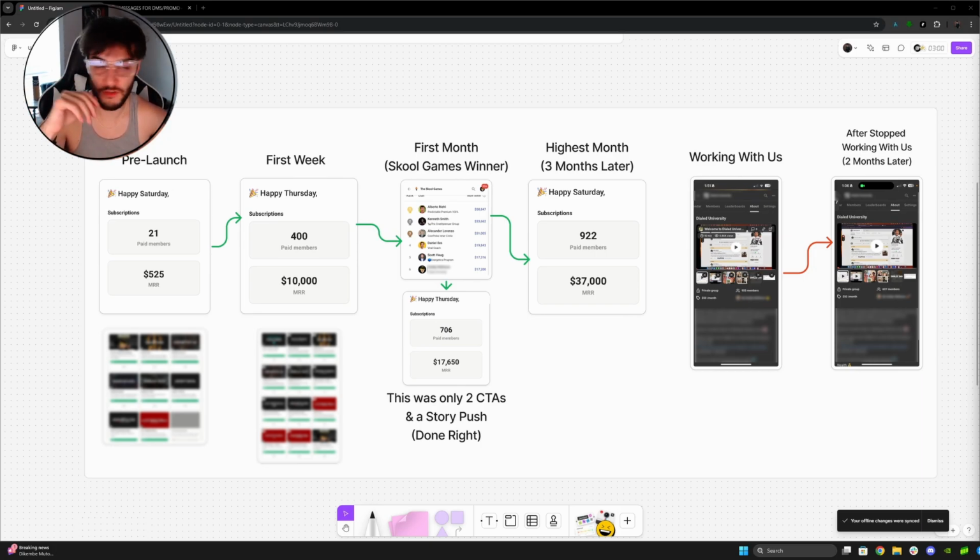This was the first month of us using ManyChat with 2 CTAs and 1 story post. We did a little over $17,000 and we placed 6th on the School leaderboard. Now, the highest month was 3 months later. We did $37,000 strictly with ManyChat and story pushes. Strictly with ManyChat. When people were working with us, 905, to when people stopped working with us, 607. So I did want to show that.